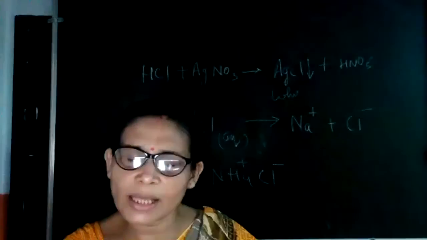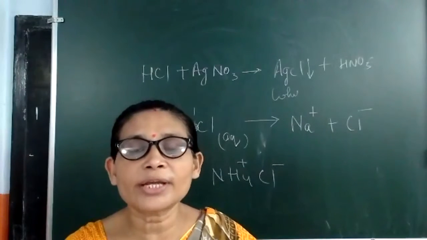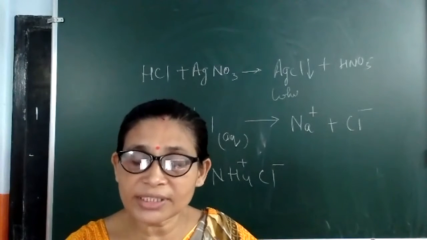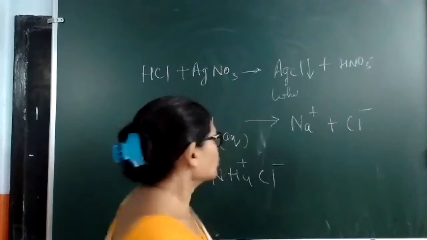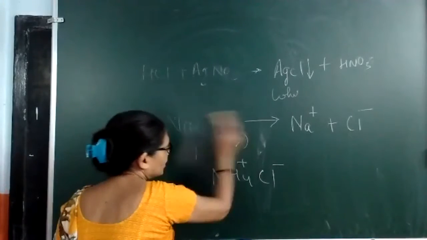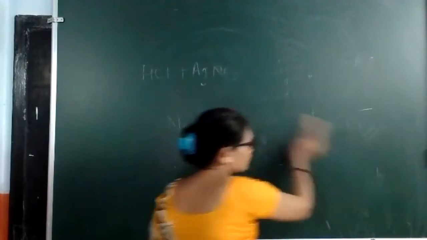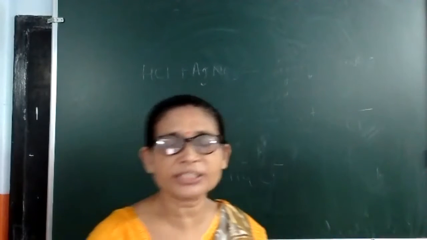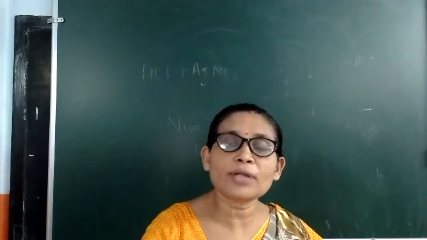And at the moment you add AgNO3, immediately you will get white PPT. So that means these ionic reactions are very, very fast reactions. So this is also a property of ionic compounds, that they show very fast reaction within a fraction of a second. So this we have studied about ionic reactions.